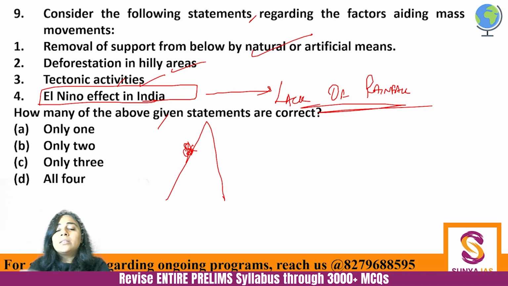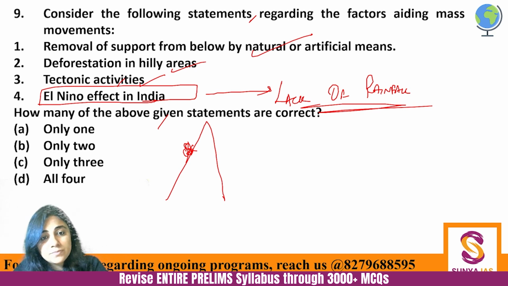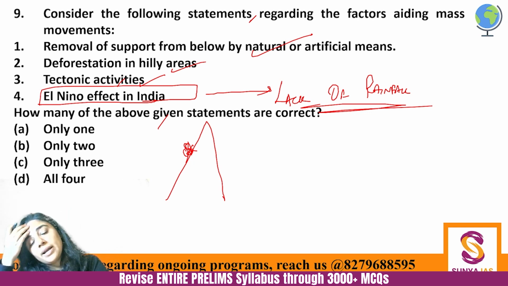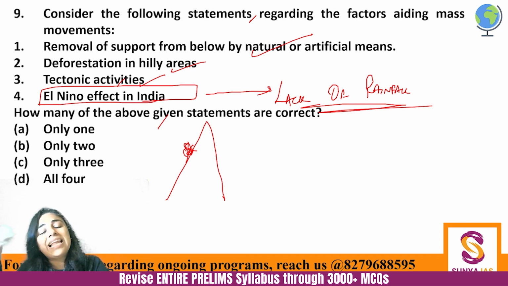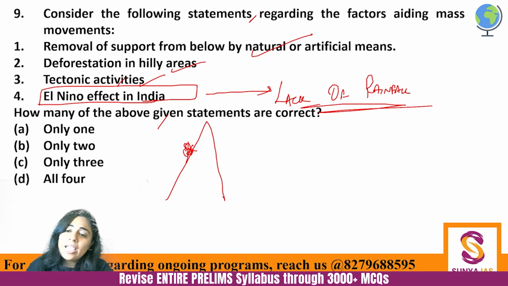In fact, the more rains there are, the heavier the mass becomes, and there will be more pressure, and mass movement is more likely to happen. But that is not the case with lack of rain, which happens under El Nino. We'll study about it in climatology. So here only 3 is the correct answer. El Nino is not impacting mass movements.